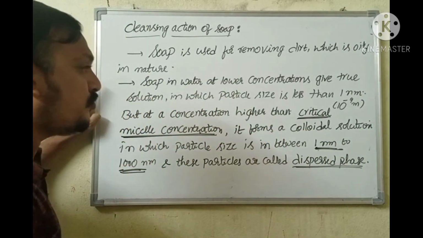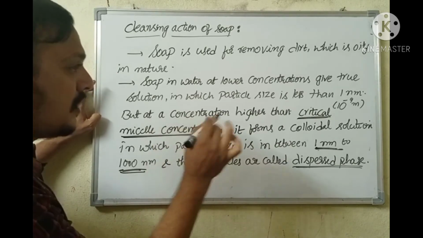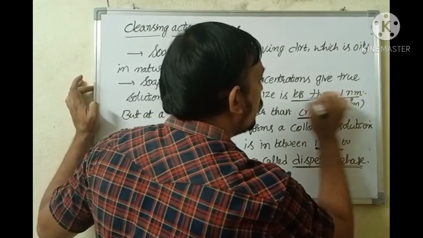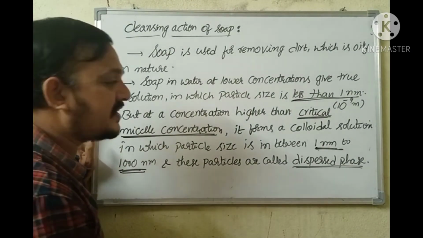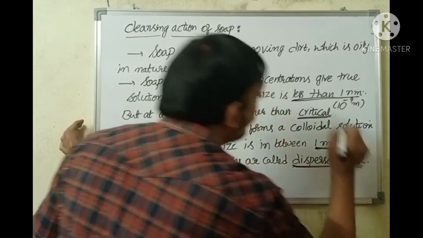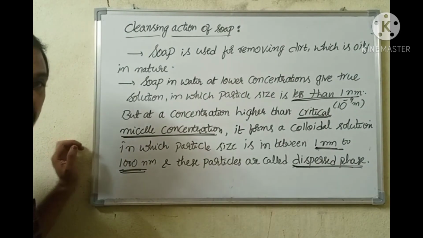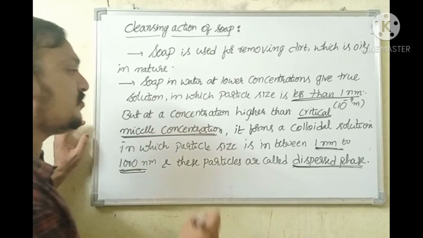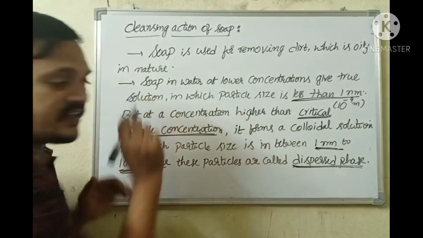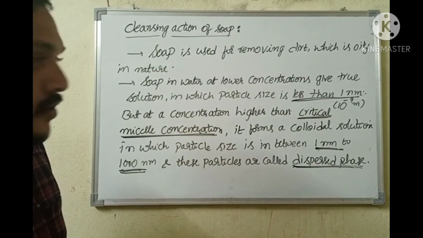Particle size in true solution is less than 1 nanometer. The concentration of the soap solution at which a colloid is formed is known as critical micelle concentration.